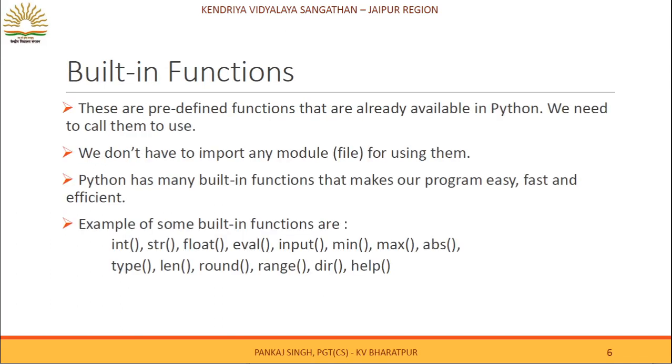Built-in functions are those predefined functions in Python which we only need to call to use. We don't have to import any other module for using them. Python has given us many built-in functions that make our program easy, fast and efficient.